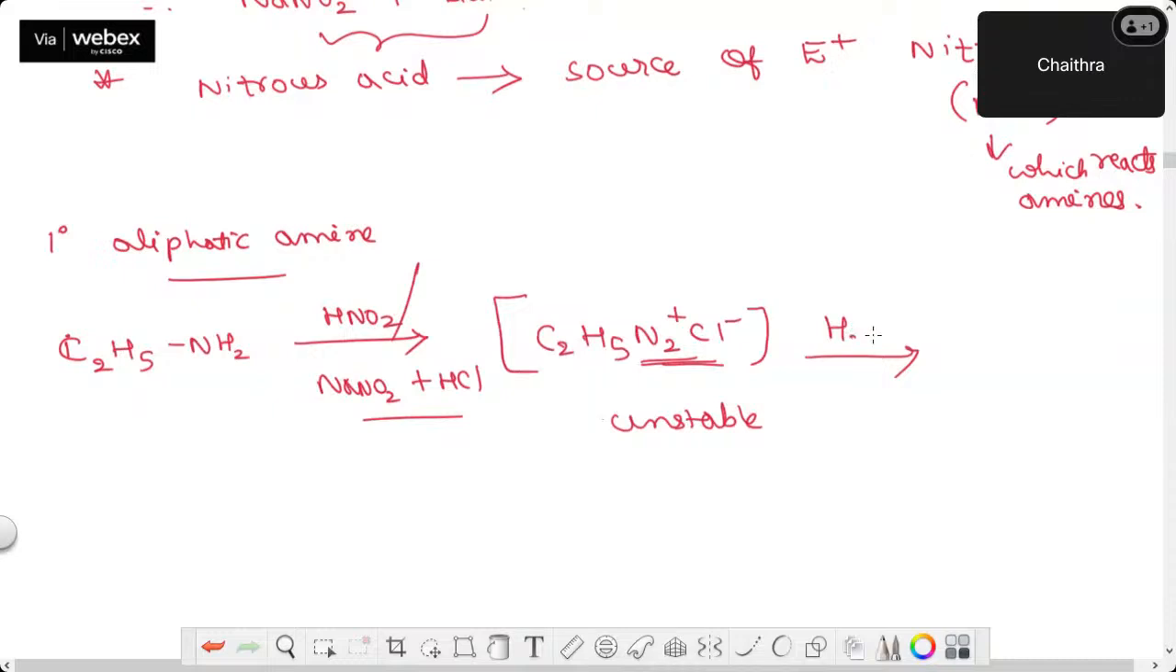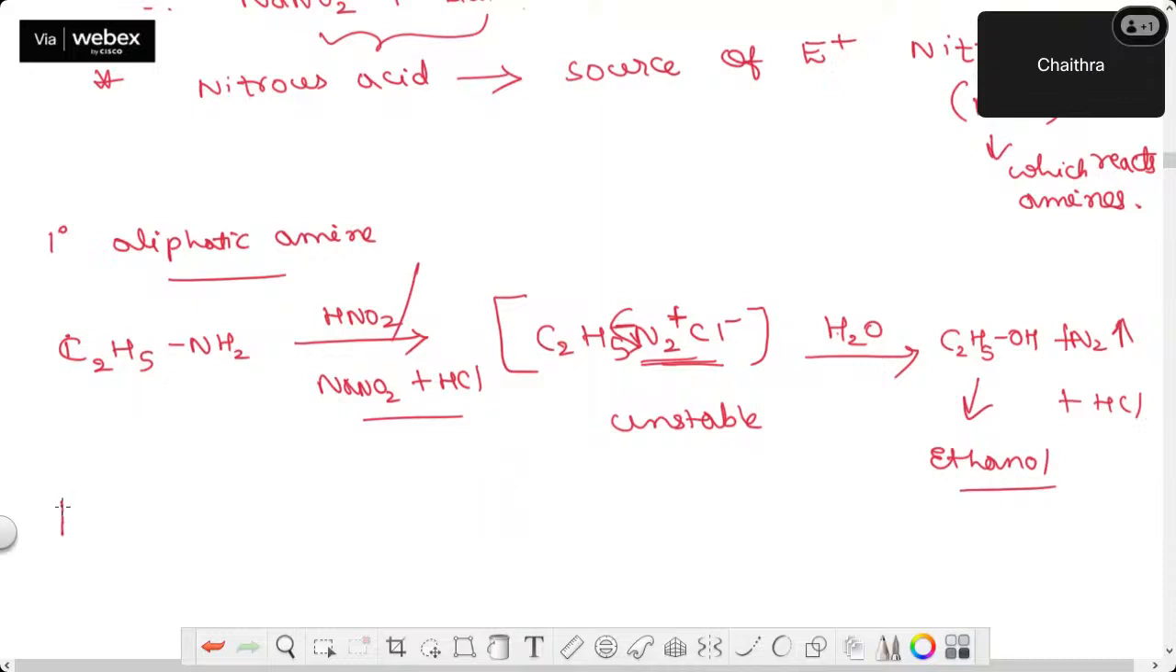Next, if you warm with water, what will happen? Water ionizes as H plus and OH minus. This N2 plus nitrogen carries positive charge. It takes this pair of electrons and liberates as N2 gas plus H plus and Cl minus. Again, HCl is a byproduct plus C2H5 is there, no? That attaches with the OH minus and you get ethanol. If you take primary aliphatic amine, you get alcohol as the product with the release of nitrogen and HCl.